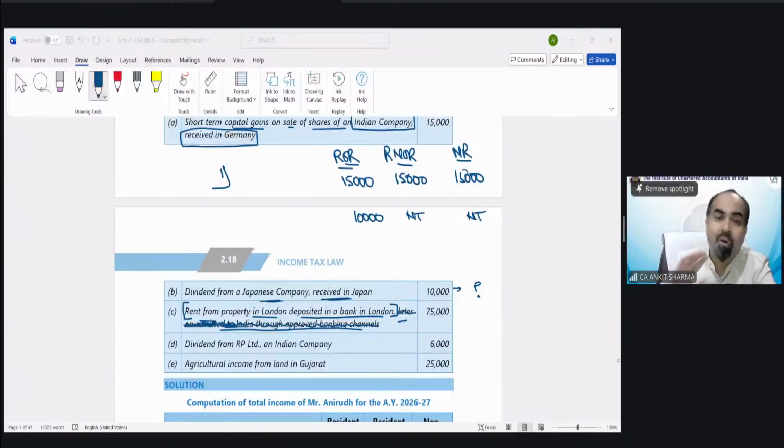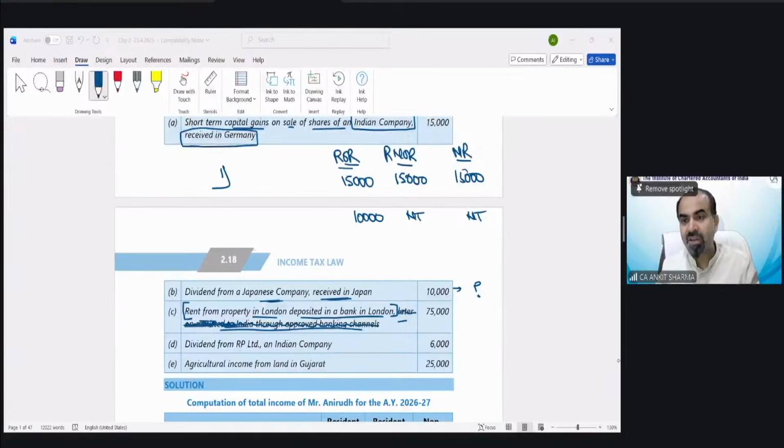Not applicable for all would be the answer when previous year or preceding year or earlier year income has been given. This is current year income, 75,000 rupees. Rent from property in London, deposited in a bank in London. Later on remitted, I have removed that line. That does not mean that we will not solve it with the rest of the information. This is going to be taxed.